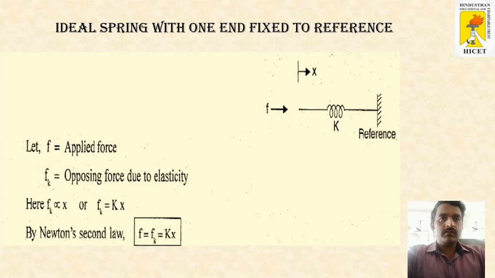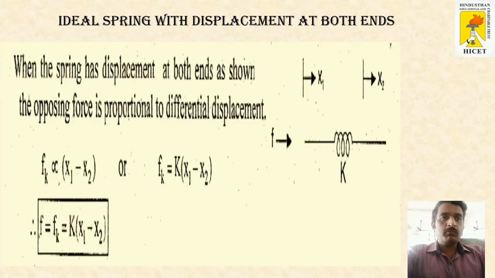Next, ideal spring fixed to one end. Here the force will be proportional to the displacement. So Fk, the force exhibited by the spring, will be proportional to the displacement x. The proportionality can be removed by adding the constant, so Fk is equal to k into x. This is the equation with respect to fixed to one end. Coming to case 2, it will be movable at both the ends. So the equation of the spring will be Fk is equal to k into x1 minus x2.